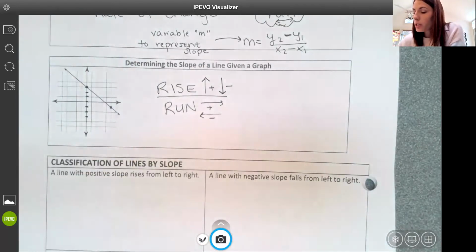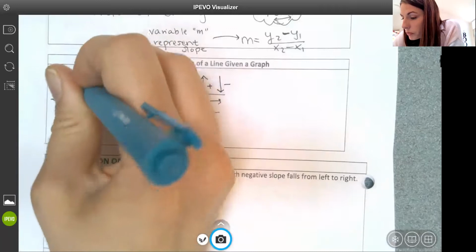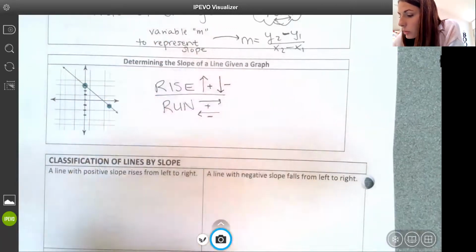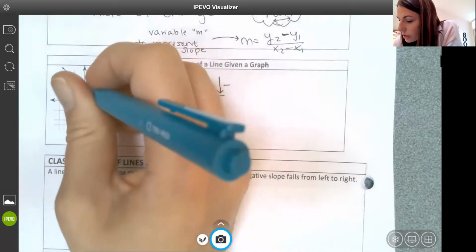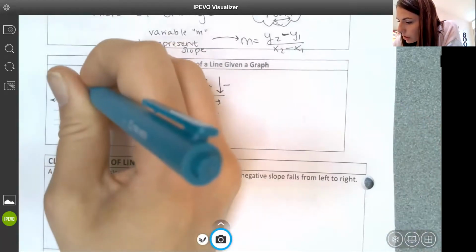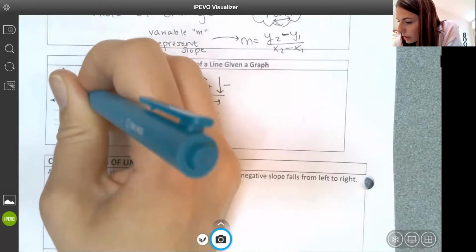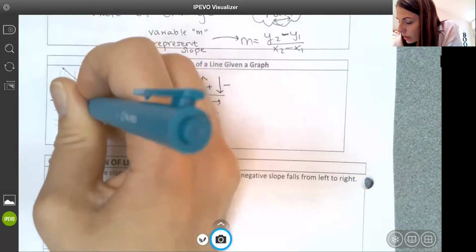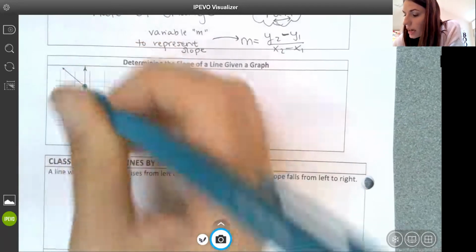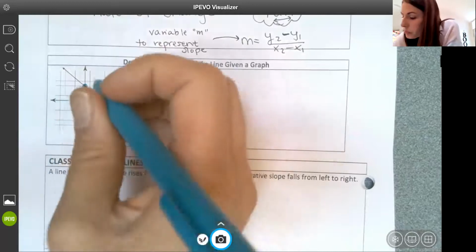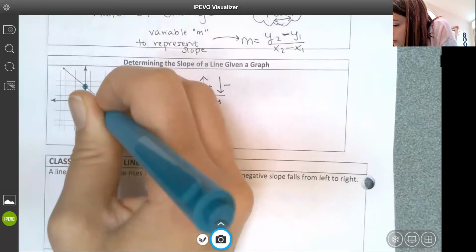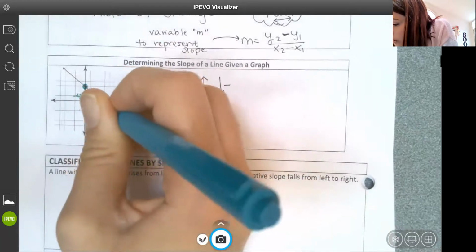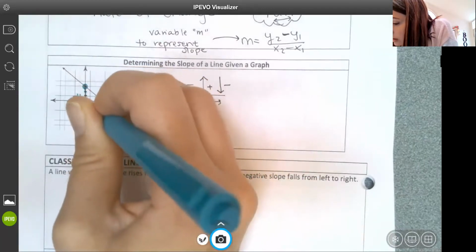So I have 2 points that are identified for me. I have this point and this point. If I started at this point to the left, I could go down 1, 2, 3, 4. Because I went down, that would be -4. And then I run 1, 2, 3, 4, 5.